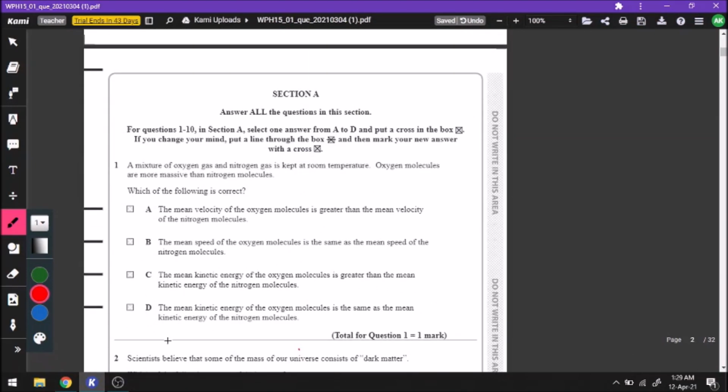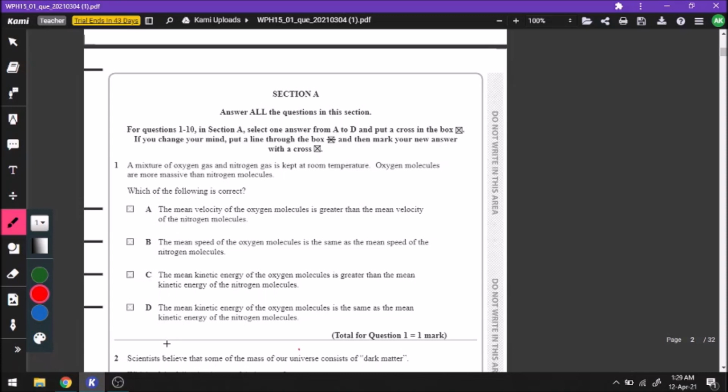Okay, so read the question, I'll give you a summary. We are talking about oxygen and nitrogen, and we know oxygen is more massive, so we will compare the speed, velocity and kinetic energy of oxygen and nitrogen. We know that at a certain temperature, the kinetic energy of all the gases is the same. Okay, the kinetic energy, not their velocity, not the speed, but the kinetic energy. So the molecule which is heavier will have a lesser speed.